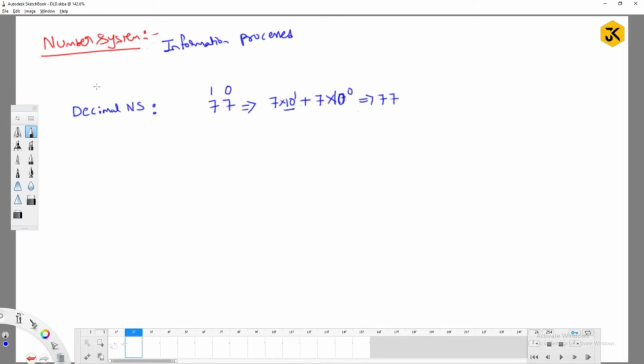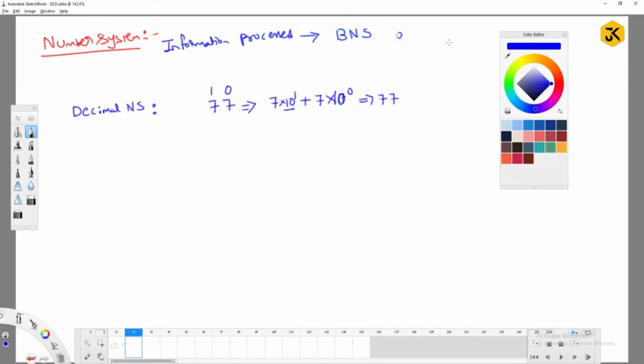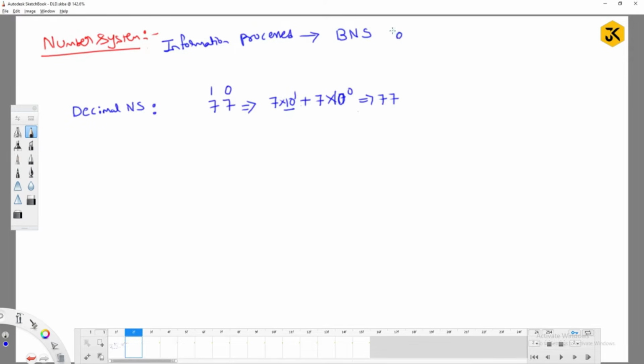So like this, we have various kinds of number systems available which can be understood by a machine. But finally, in which format does it store? It stores only in the binary number system, that is in the form of zeros and ones. The first kind of number system is the binary number system. Binary means 2, meaning whose radix is 2, or I can call it base 2.